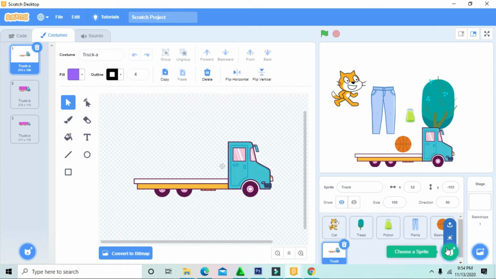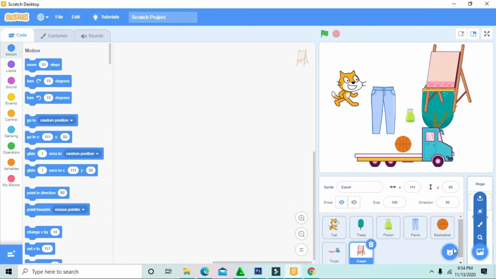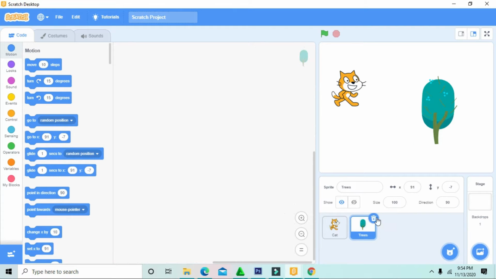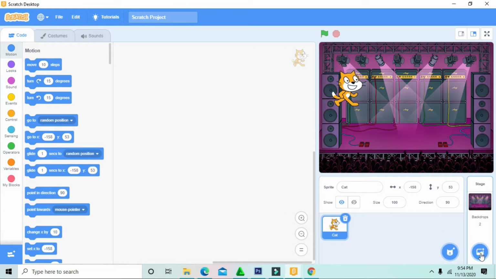Some surprise. Easel. A fruit salad. Now, I don't want all of it. How to erase? You just click this rubbish bin. It will be deleted. Erase, erase, erase, erase. Then it's the same, we can make it a surprise.